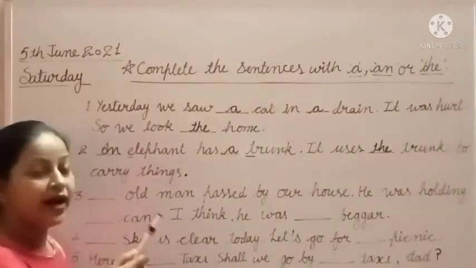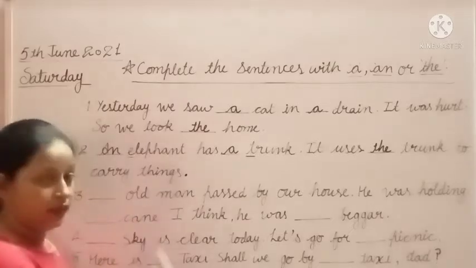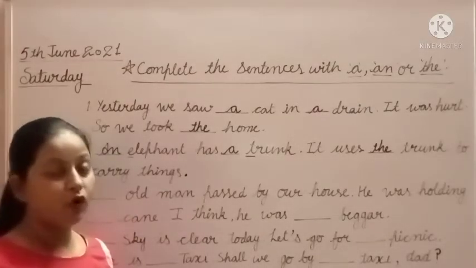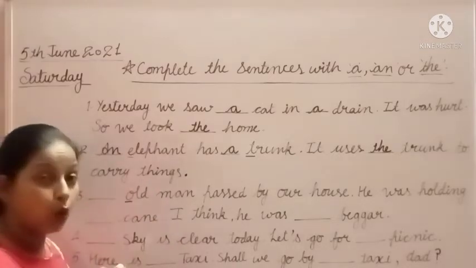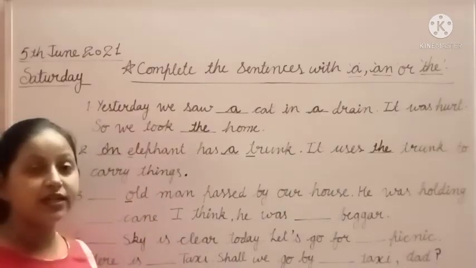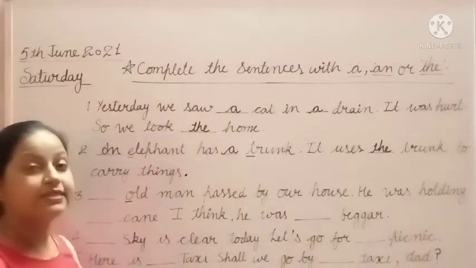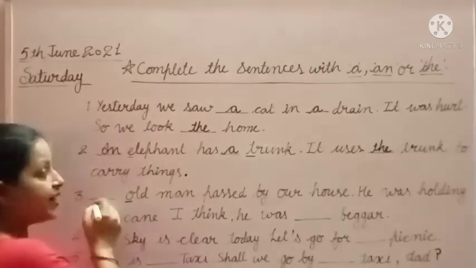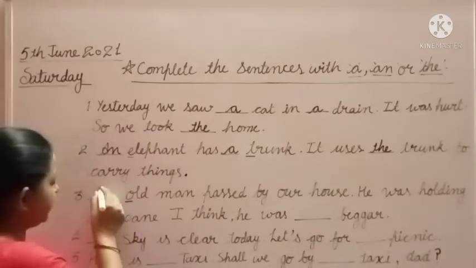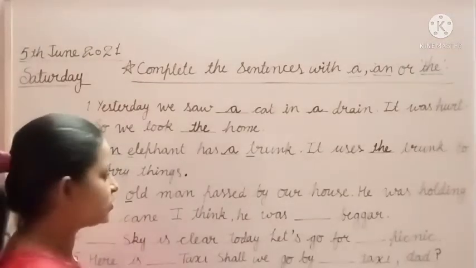So students, we have to recognize the first sound of old. What is the first sound of old? O. O is the vowel sound, and we use an with the vowel sound. Yes, I know you all know very well about the sounds.